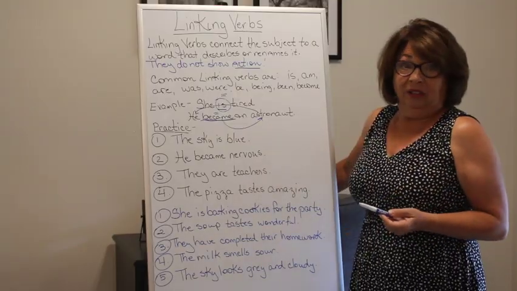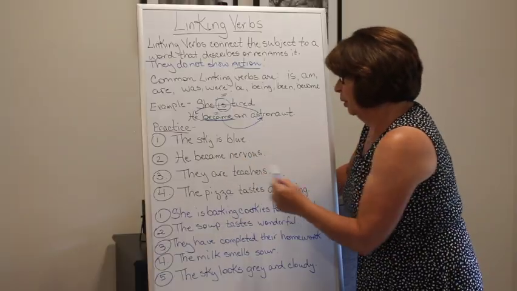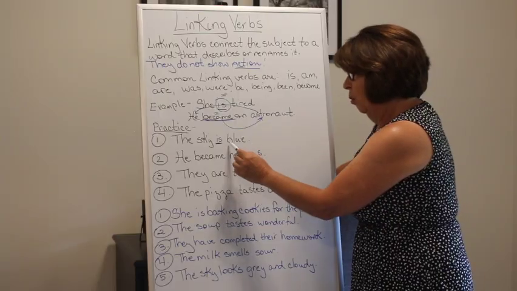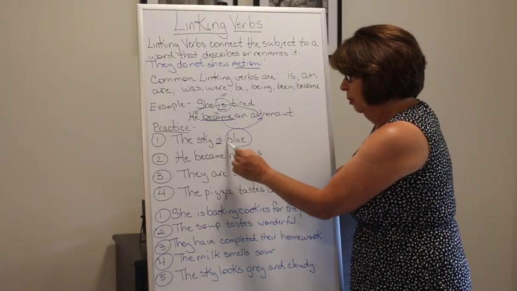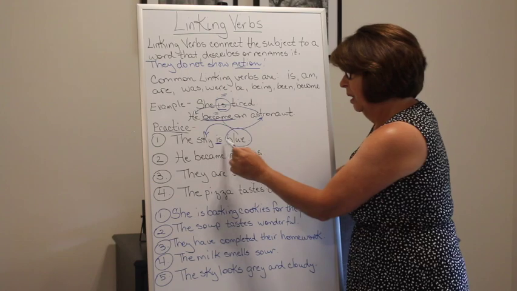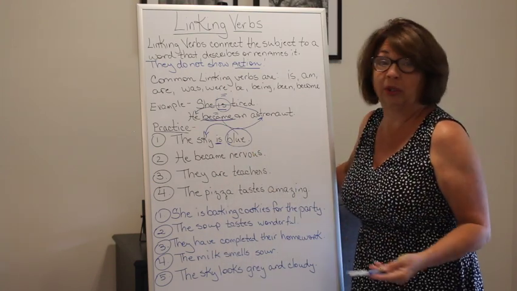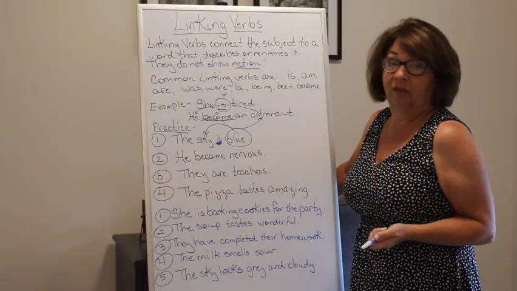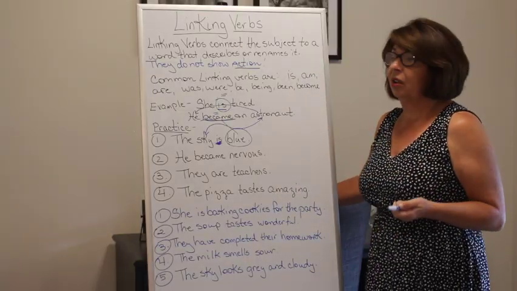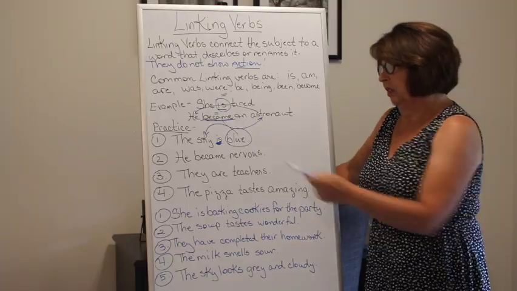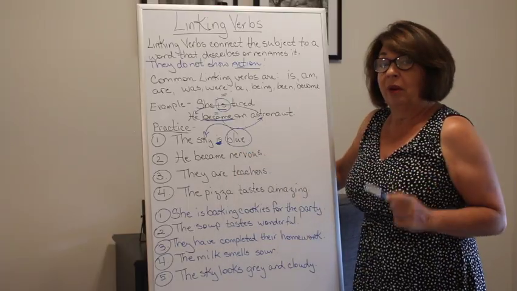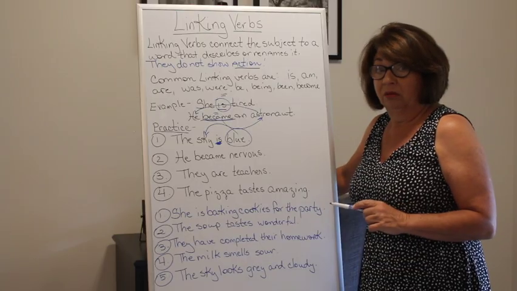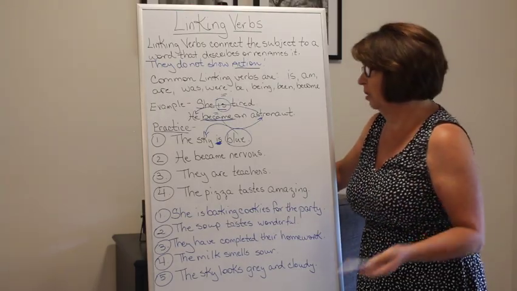All right, let's do some practice. The sky is blue. All right, here is our linking verb, and we know that what it's talking about is blue. What is blue? The sky. Again, there's no action. We can't "blue," so we know that that is going to be our linking verb. Also, when we're looking at these types of sentences, and we'll see it in this one, we are able to replace a linking verb generally with either is or are. That's kind of a little trick that we can use.